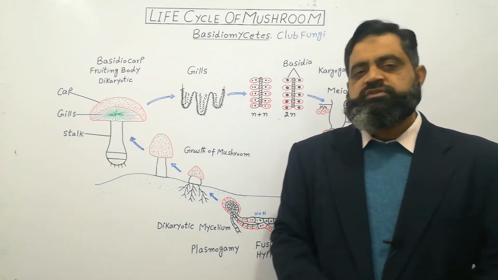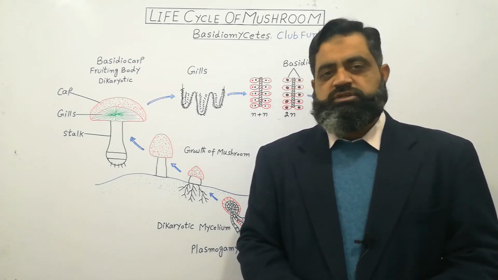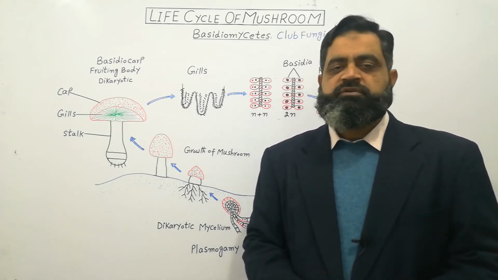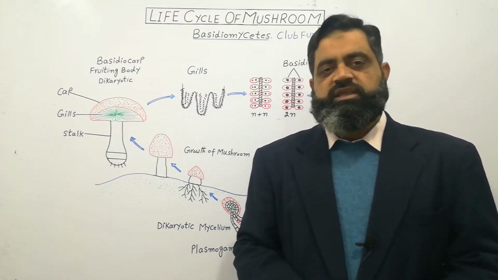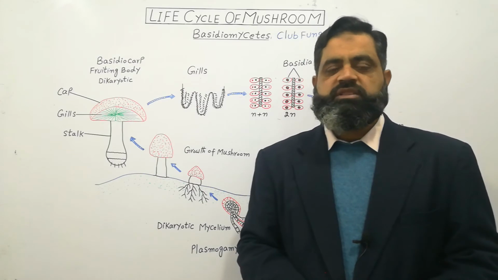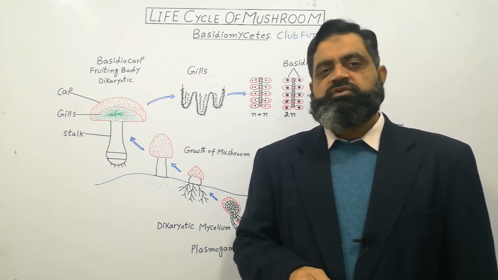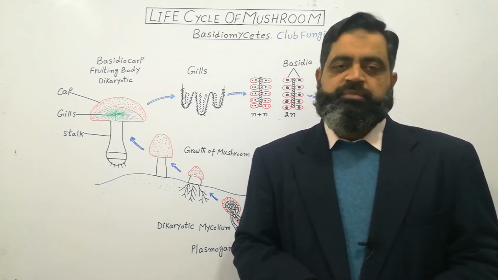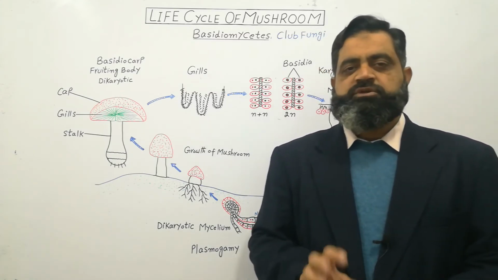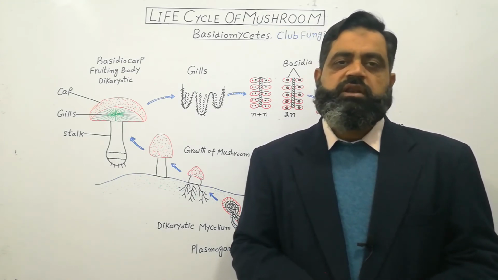Some mushrooms of this group of fungi are edible and some are poisonous. Usually mushrooms, puffballs, morels and truffles are used as delicacies, and we eat them, and they are very healthy and nutritious, and in many parts of the world they are cultivated artificially and grown for food purposes. But there are some mushrooms which are very poisonous. Even a single cap of these mushrooms can kill a person.